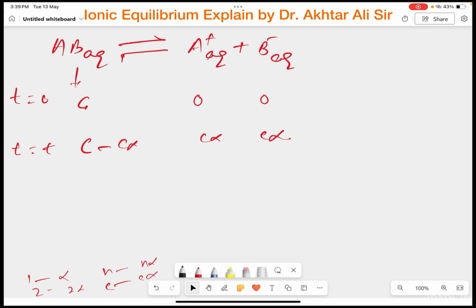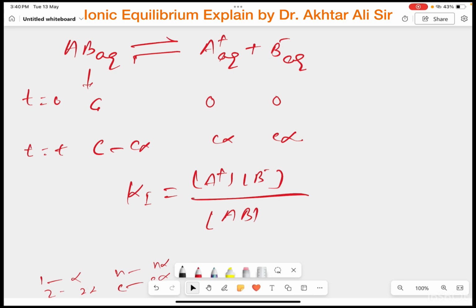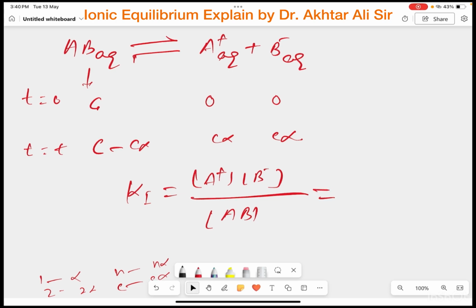Now if I find Ki, the ionization constant, it is simply the active mass of A plus times the active mass of B minus upon the active mass of AB, at time t equals t, which is also known as the time of equilibrium.